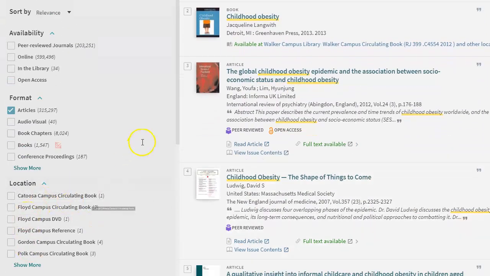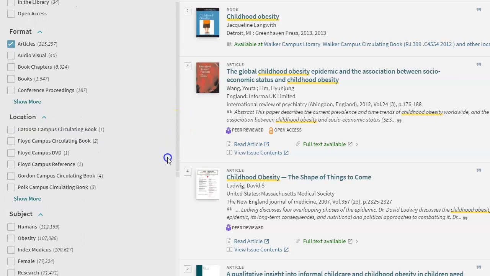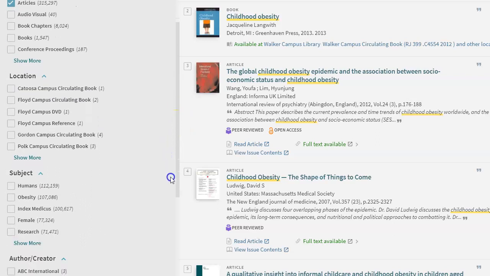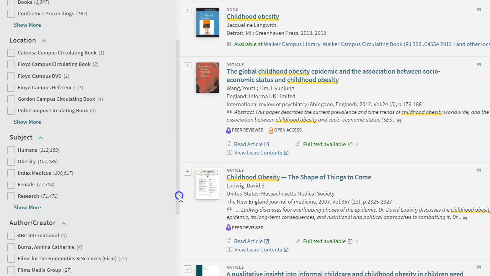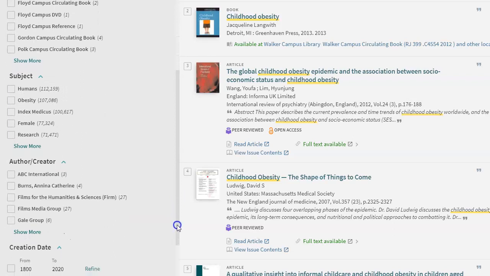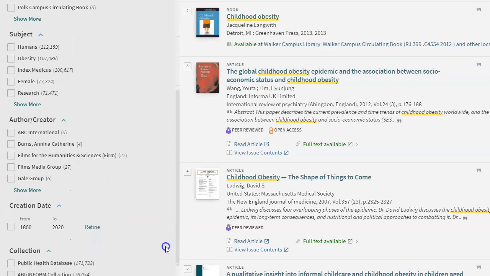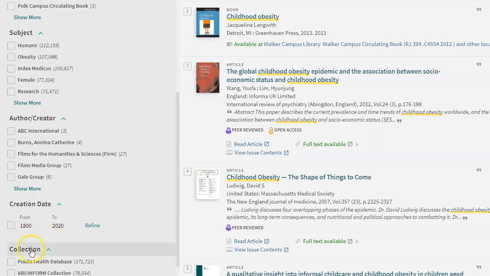Okay, and then location, because I don't care about books or anything like that. That's not important to me. I could try and narrow down by subject, but I don't think that's going to be that useful. What I do care about is I want things that are published, let's say, in the last 5 years. So I'm going to select this box, and then I'm going to change this date. I'm just going to type in 2015.